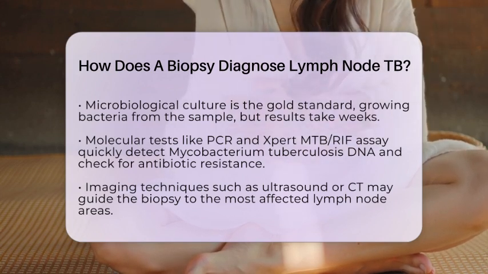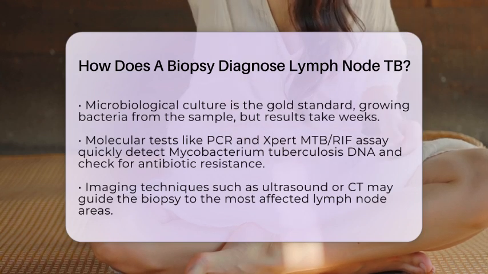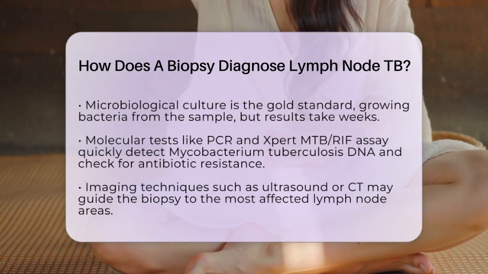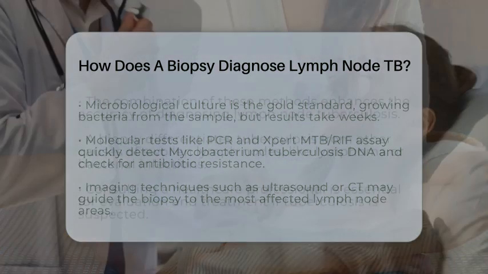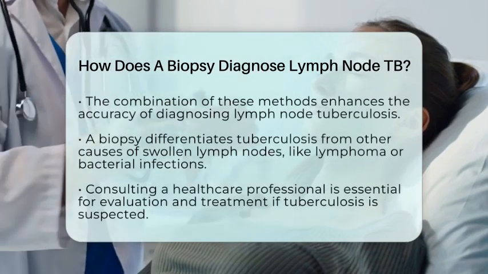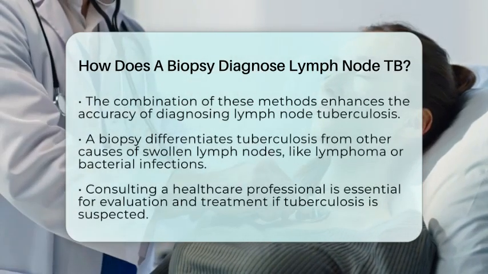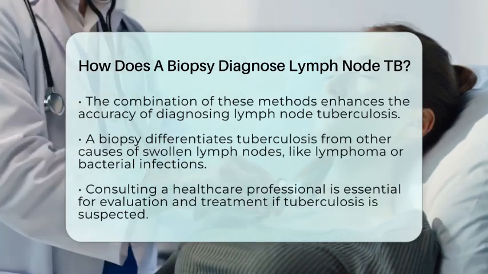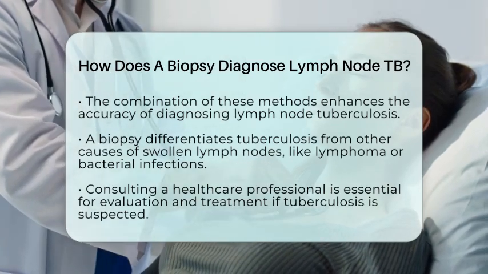In some cases, imaging techniques like ultrasound or computed tomography are used to guide the biopsy. This helps ensure that the sample is taken from the most affected areas of the lymph node, improving the chances of a successful diagnosis. The combination of these methods provides a thorough approach to diagnosing lymph node tuberculosis.